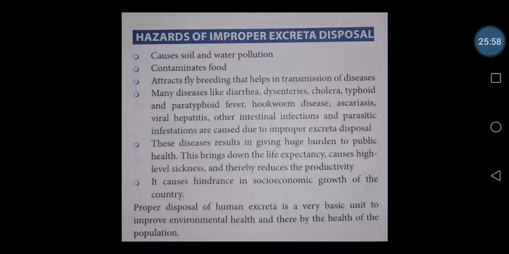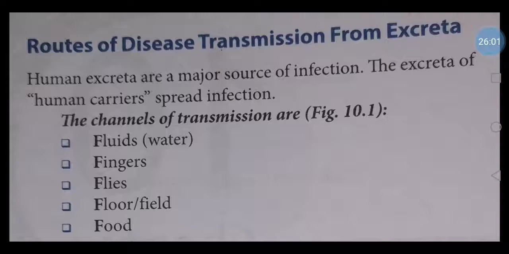Now let us see what the routes of disease transmission from excreta are. This just helps you to know much about the excreta, or what the dangers of excreta are. Then we will be entering into the methods of excreta disposal. So the routes of disease transmission from excreta. The human excreta are a major source of infection. The excreta of human carriers spread infections through channels. The channels of transmission are 5F. Which are the 5F? Fluid, fingers, flies, floor, and food.